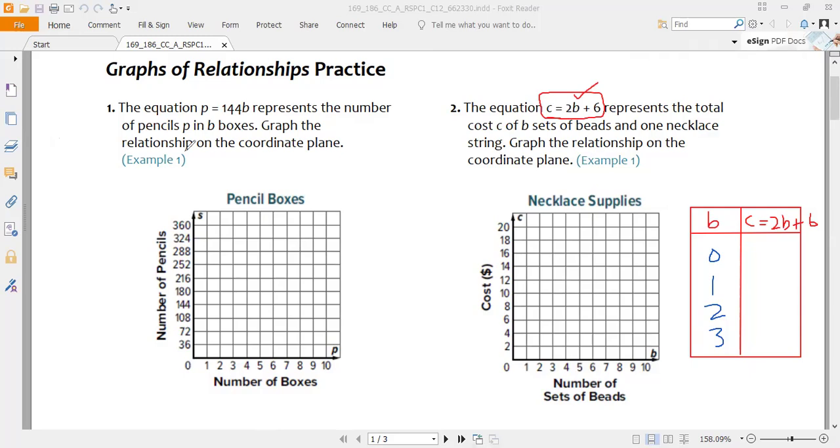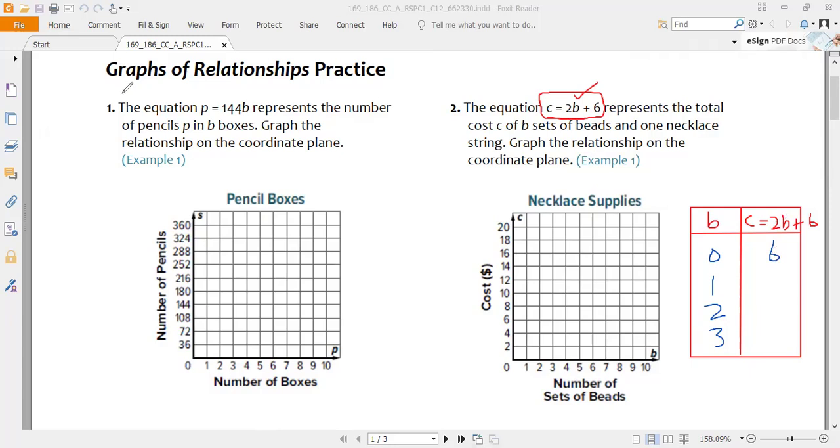If you have 2B, I will write here down to show you. If you replace the value of B by 0, so 2 into 0 plus 6. Now look, if you multiply 2 by 0, it will be 0. 0 plus 6 will be equal to 6. So it means if you replace B by 0, you will get the cost of 6. So let us write here 6.